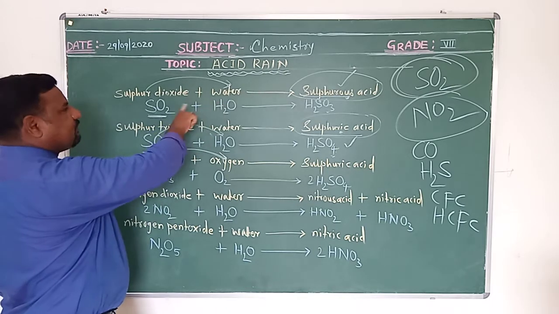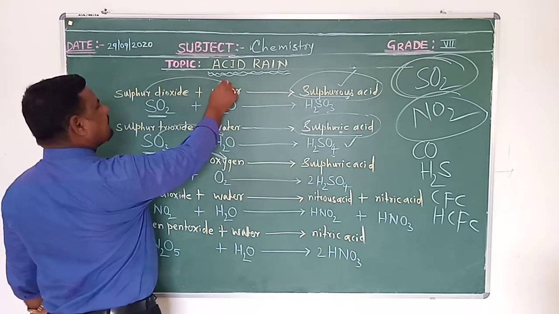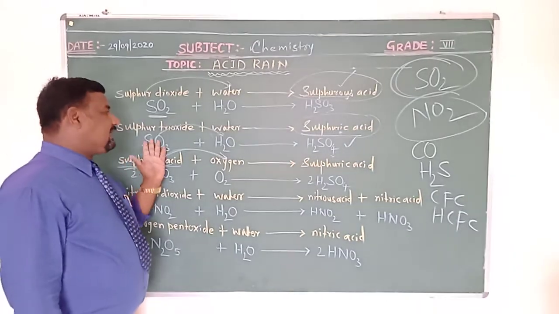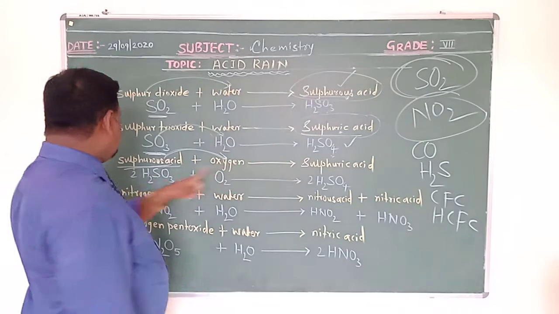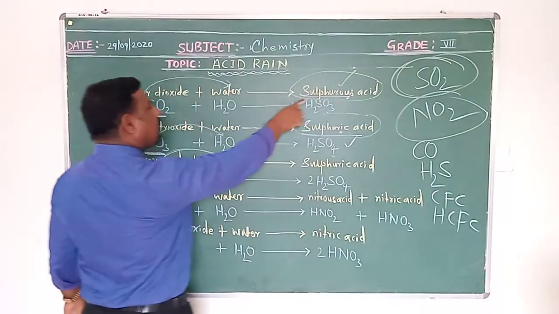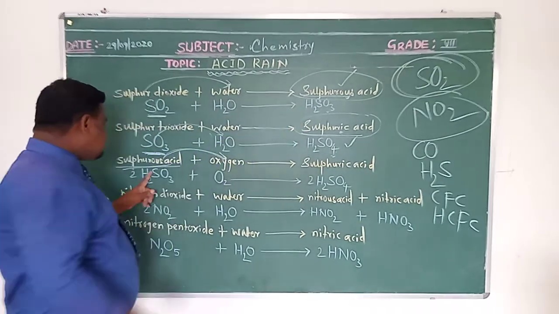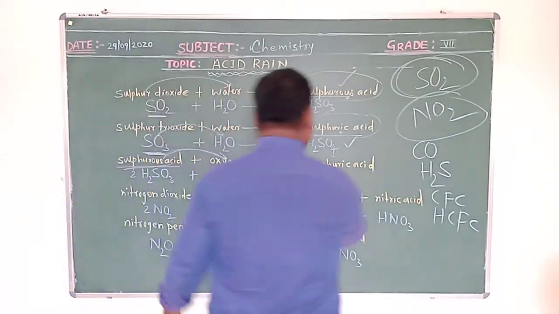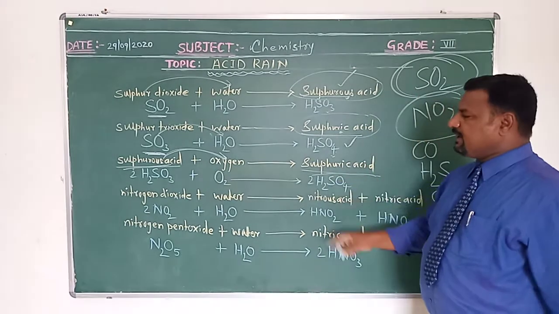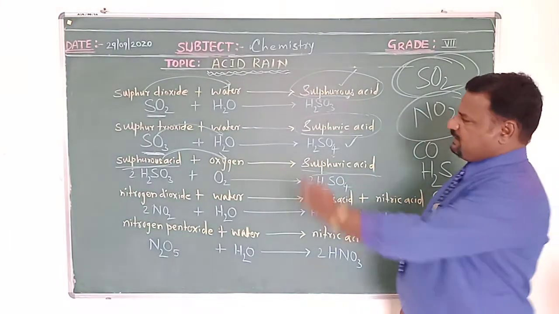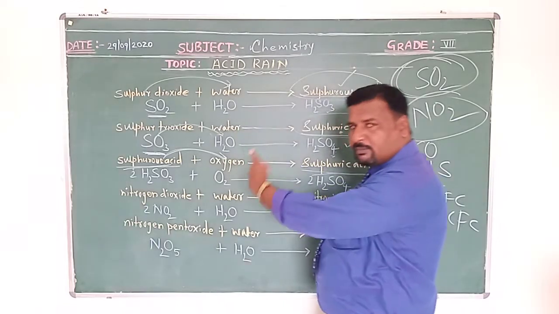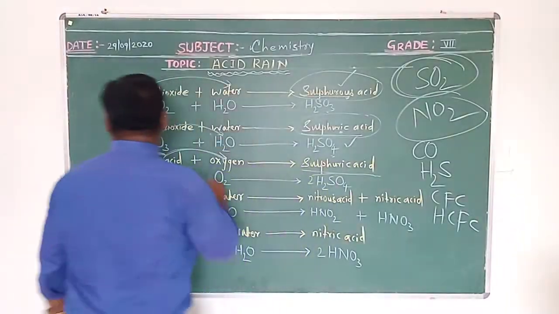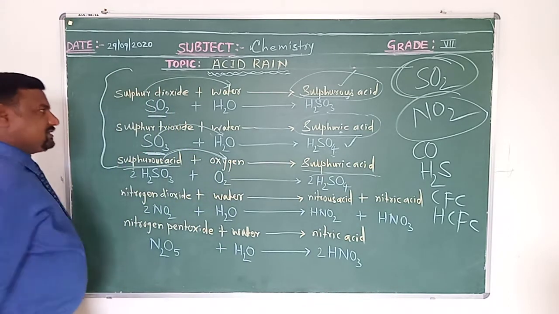Sulfurous acid, how is it formed? Due to the reaction of sulfur dioxide with water, we got sulfurous acid. When sulfur trioxide reacts with water, we get sulfuric acid. This sulfurous acid, formed by this reaction, when it further reacts with oxygen in the air, produces sulfuric acid again. In this equation you can see, look at the word equation. Down below the word equation, the chemical equation is also given. So this is about oxides of sulfur.